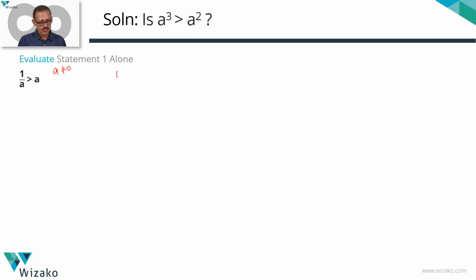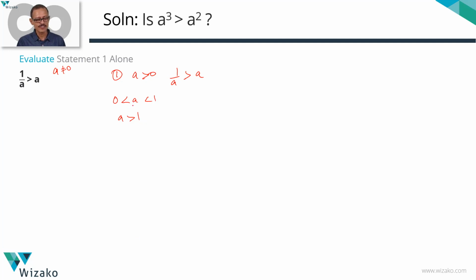I'm going to start with the possibility of a being positive. What will be the answer to this question if it satisfies the information that 1 by a is greater than a? A is positive. As I mentioned at the start of this video, there are 2 ranges of values to keep in mind. A could lie between 0 and 1, or a could be a value greater than 1. These are the only 2 things of consequence to us. Even a equals 1 is of no consequence, because when a is equal to 1, 1 by 1 will be equal to 1, and 1 upon a is not going to be greater than a. So only these 2 ranges to keep in mind.